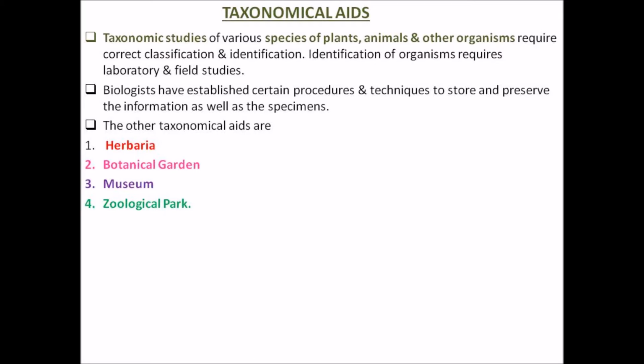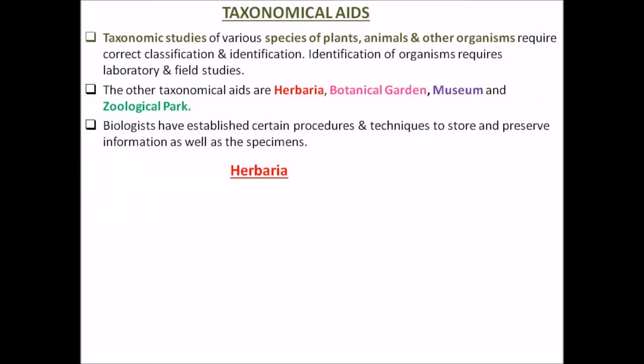So starting with the taxonomic aids, number one is the herbaria. It is not a new word for you. In every school, in the summer vacation, whether you were in 6th, 7th, 8th or 9th class, a holiday homework is always given, even to fourth and fifth class students, to collect 5 to 7 flowers or leaves from your society and paste them in a book that is called the scrapbook.